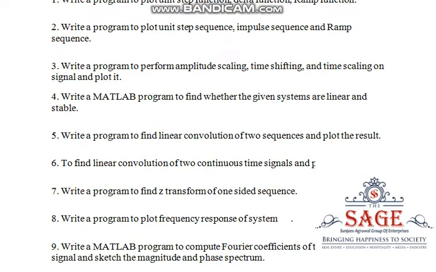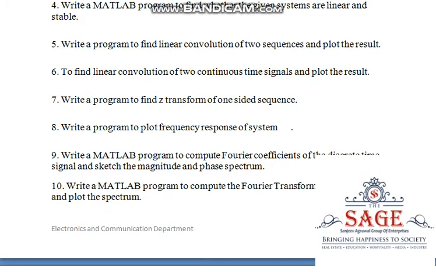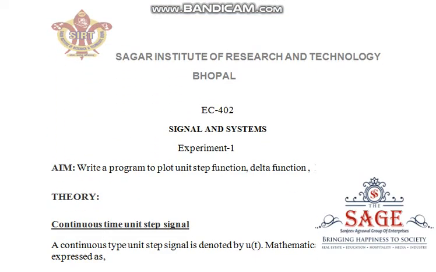Seventh experiment deals with the Z transform of one-sided sequence. Eighth program will be to plot frequency response of the system. Ninth program will be computing Fourier coefficient of the discrete time signals and sketching the magnitude and phase spectrum. And the last, tenth program will be to compute the Fourier transform of a given signal and plot the spectrum. Now we'll start with the first experiment.